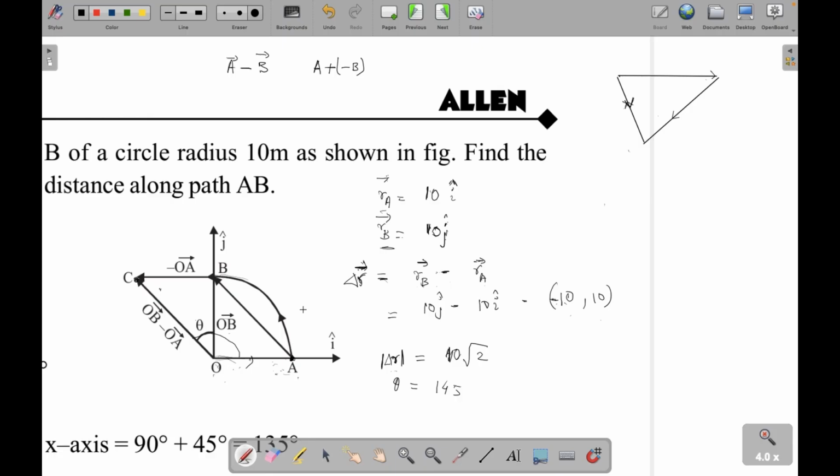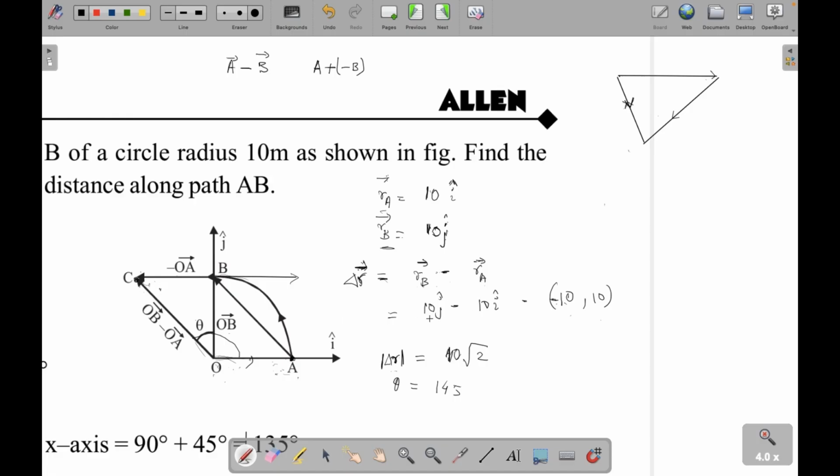So if you had to write OA, OA would be this, right? Like this. So you take minus OA, which is the mirror image. So minus OA comes here. Now you add both of these. So you find a vector that closes this loop, then the opposite of that. Right, so this is the difference.